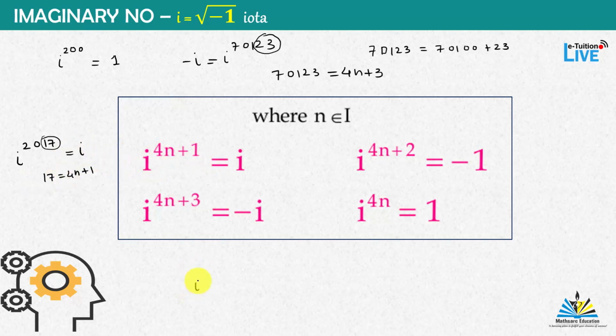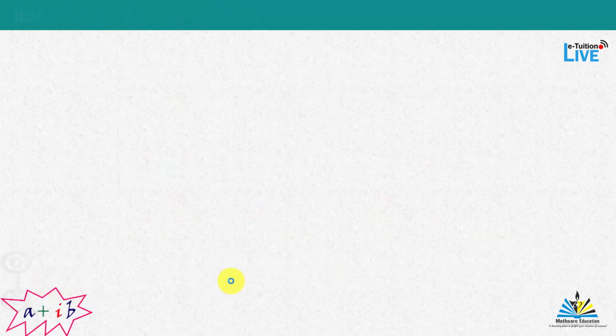Now let's talk about i to the power 1371, let's say. Now we need to think of only 71. For 71, if we divide by 4, you will get remainder 3. This is of the form 4n plus 3. So this is equal to minus iota.